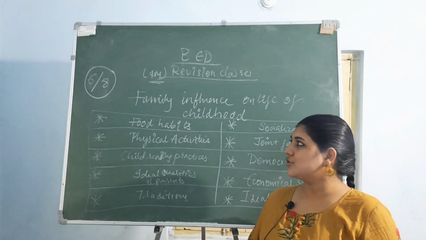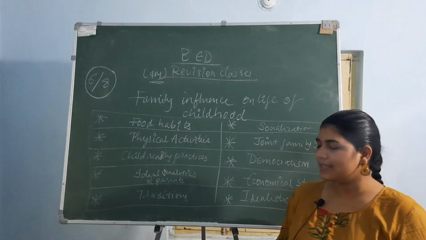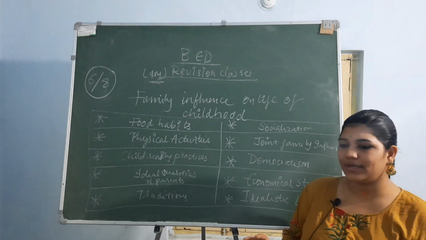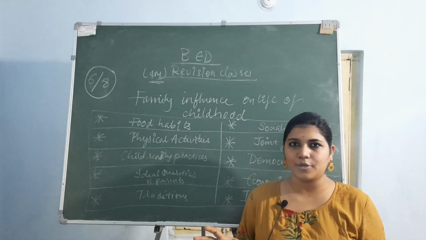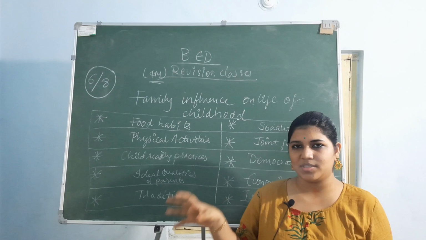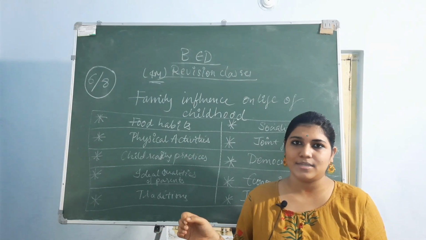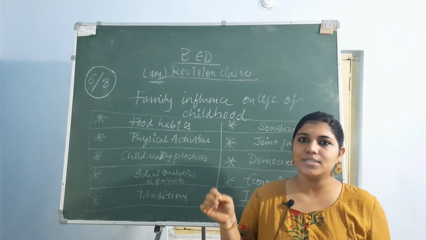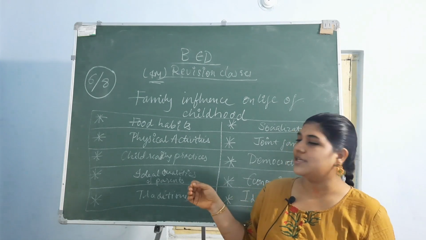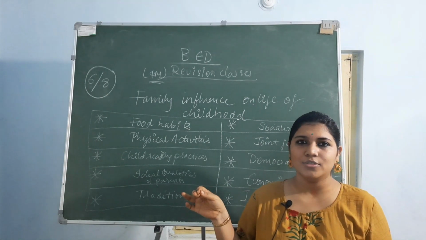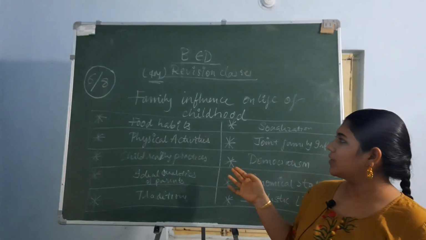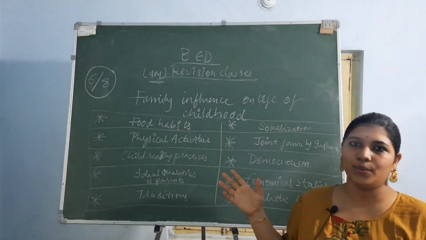Now we are moving into the sixth concept. We understood the impact of social background on cognitive activities and physical development individually. Now we are going to understand how the family's role influences the childhood of children. So how are they going to affect?